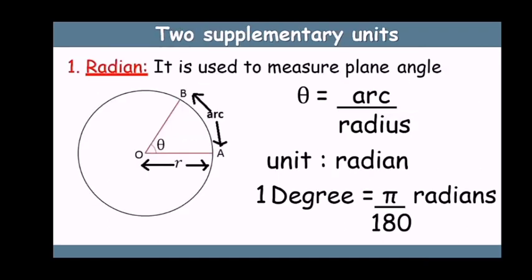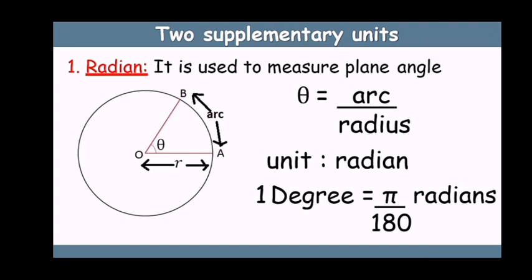Now, after the 7 fundamental units, the 2 supplementary units which we use are the radian and the steradian. What is a radian? Radian is a unit which is used to measure the plane angle, that is, the angle in 2-dimensional geometry. This angle is determined as the ratio of arc and radius.